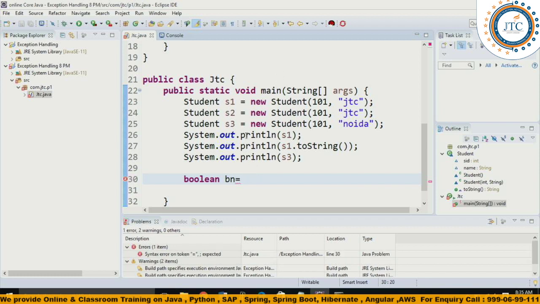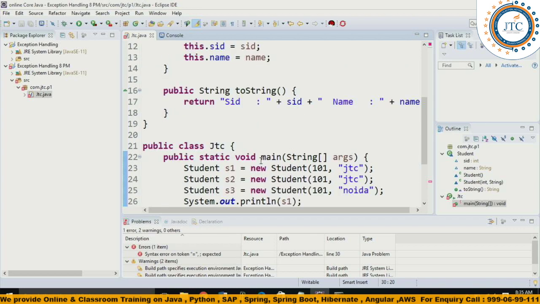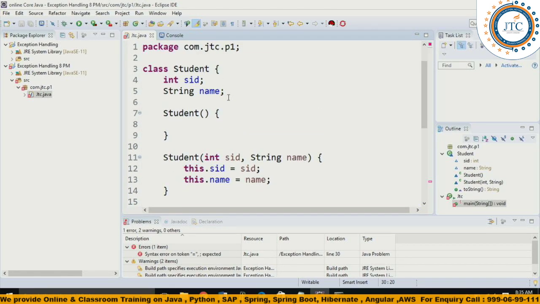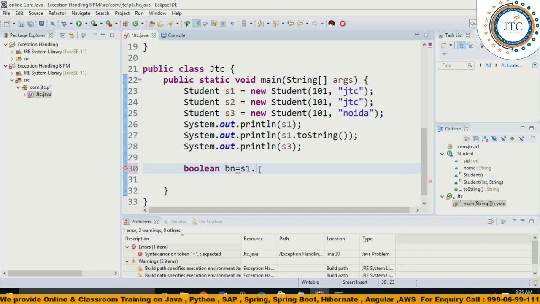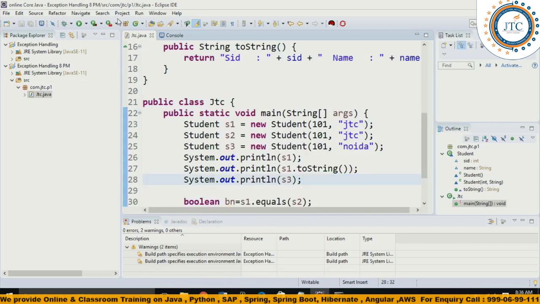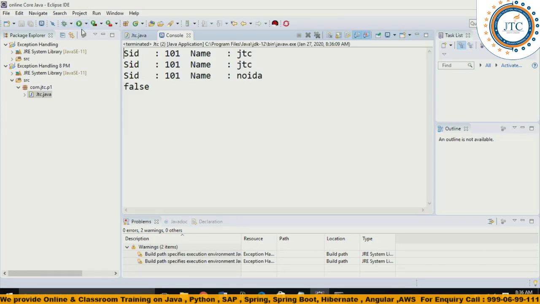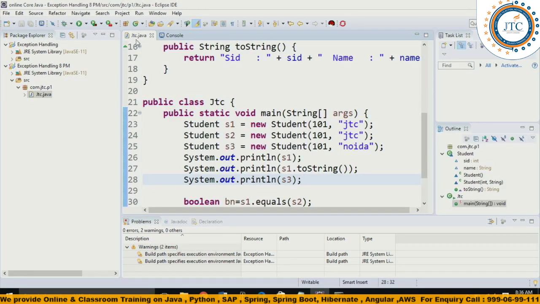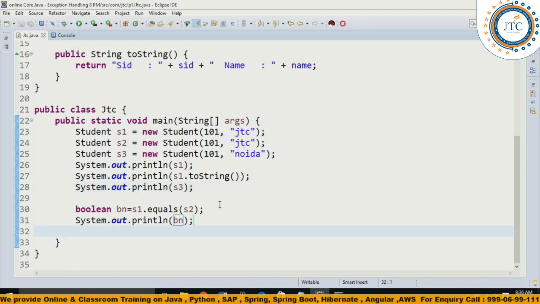Now this is available inside the Object class, which means the super class of the Student class. So can I call s1.equals, and here I can pass s2. That is what I'm doing. Let's see what bn is printing. It is giving false. So why is it giving false? Understand it here.